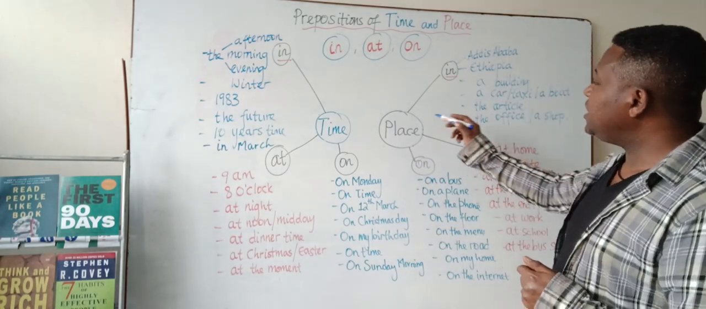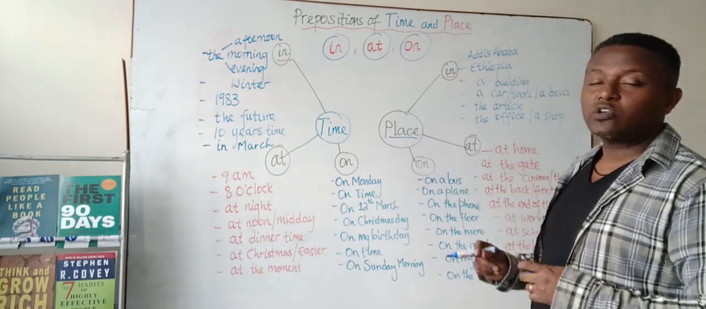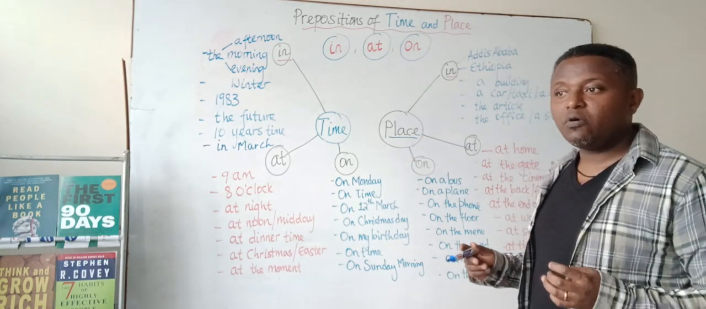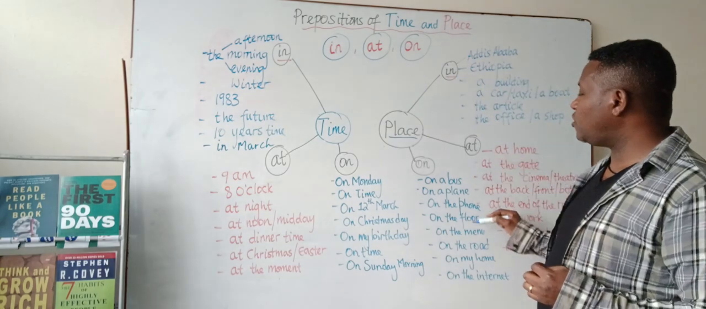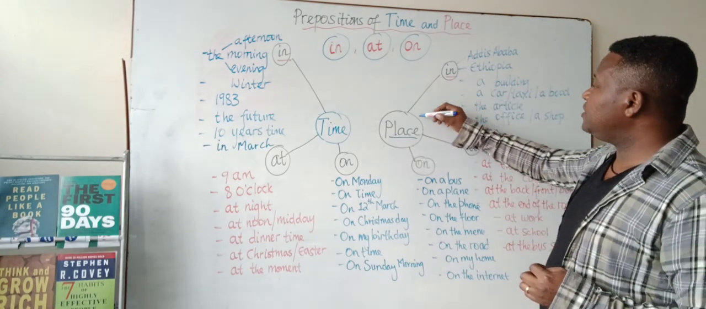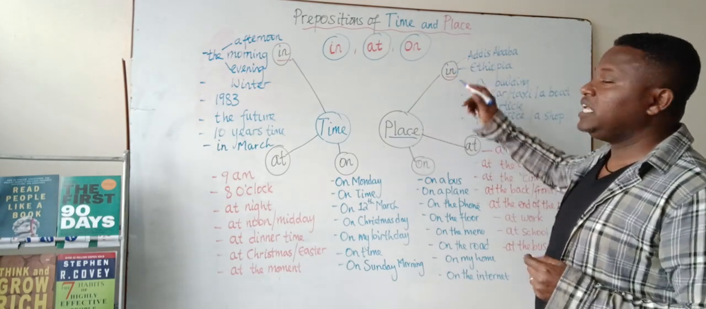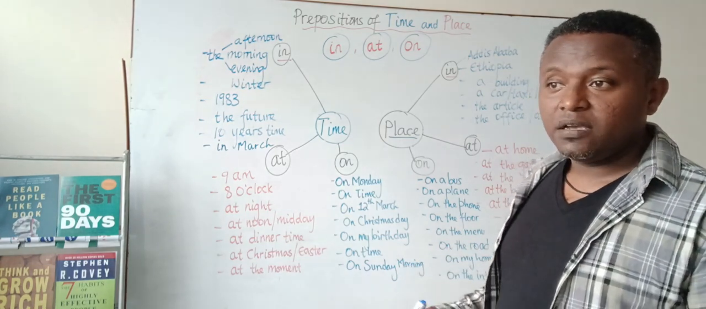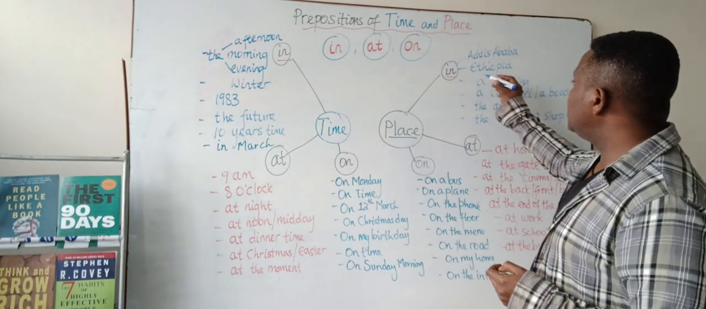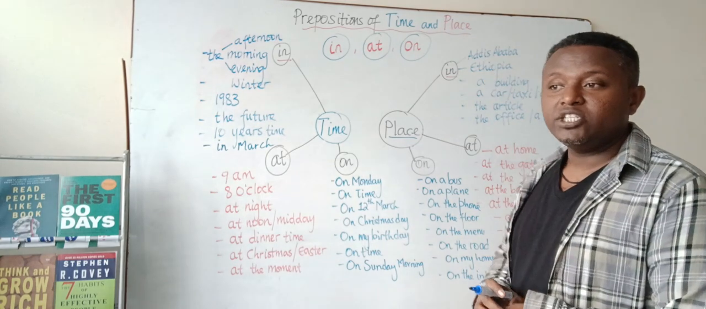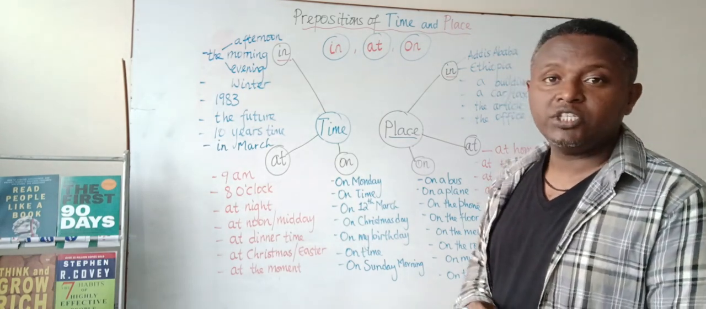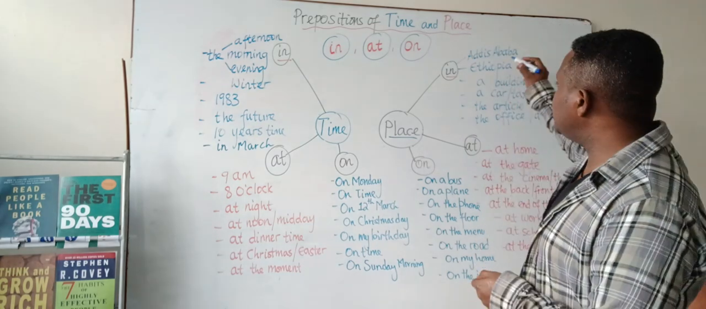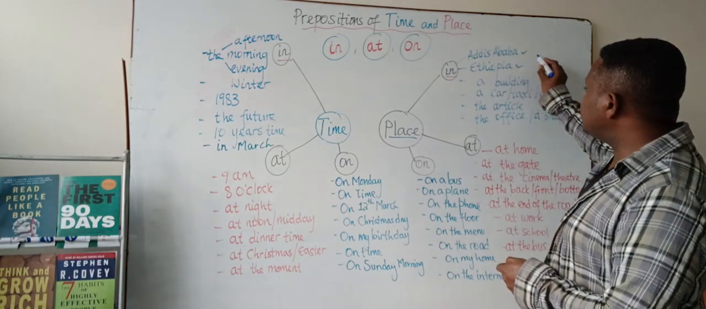Then when it comes to prepositions of place, how are we going to use in, at, on? For example, in relation to place, in: where were you born? I was born in Addis. In Ethiopia, she lives in Ethiopia. She lives in America. She lives in China. So with cities and countries.